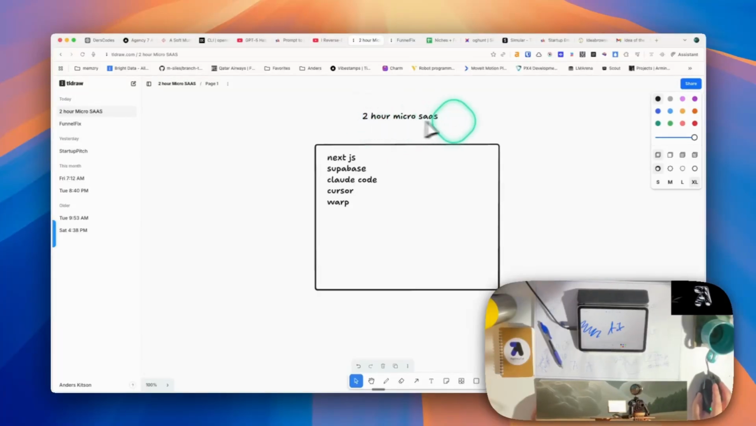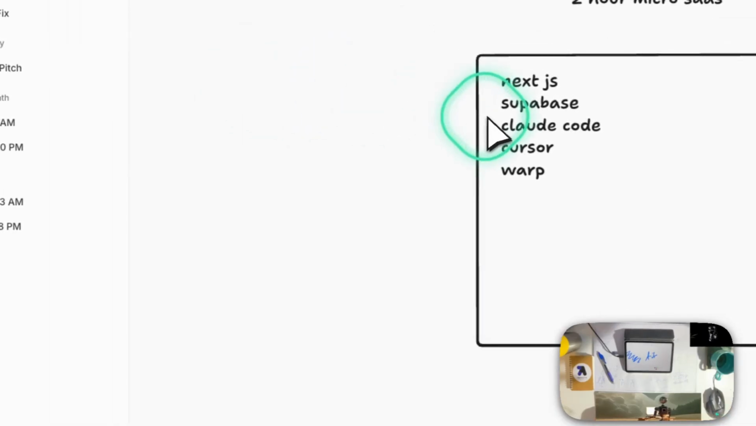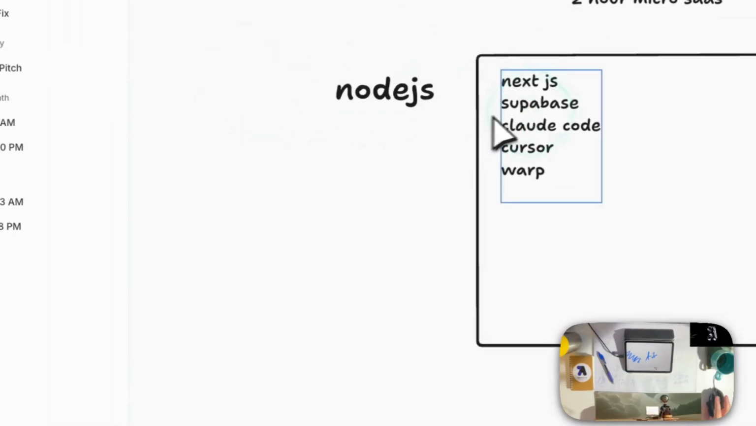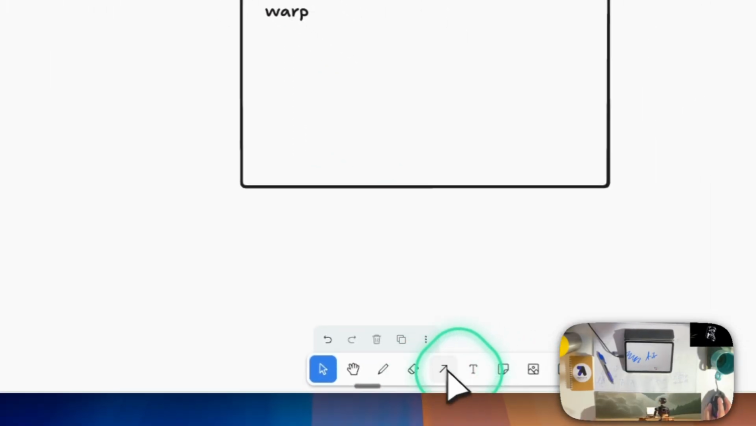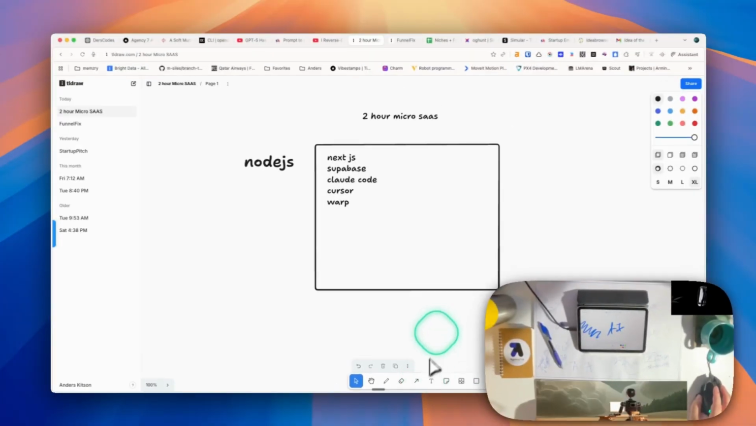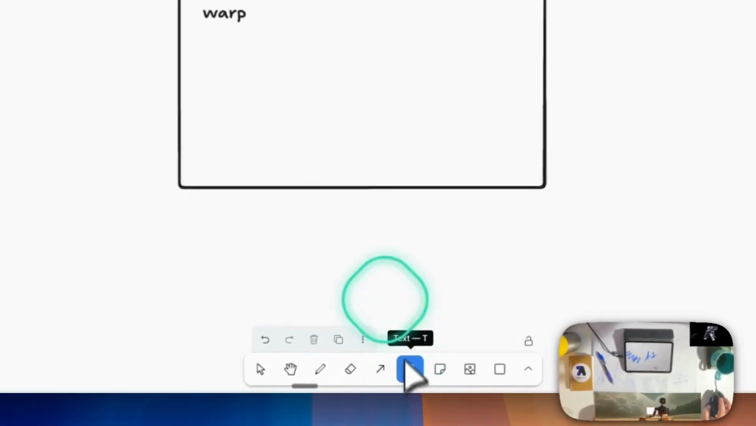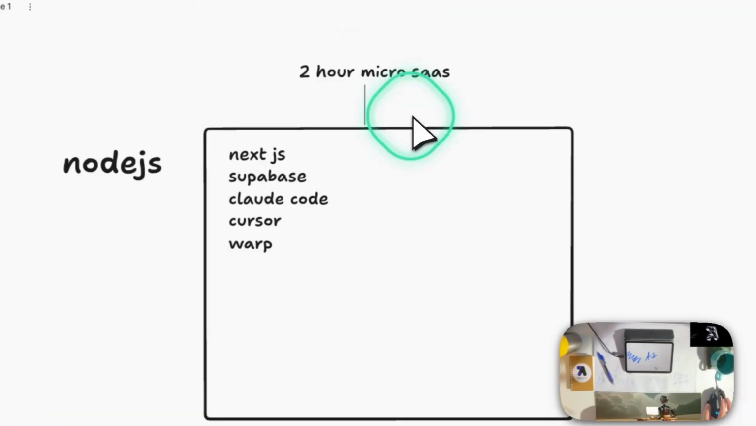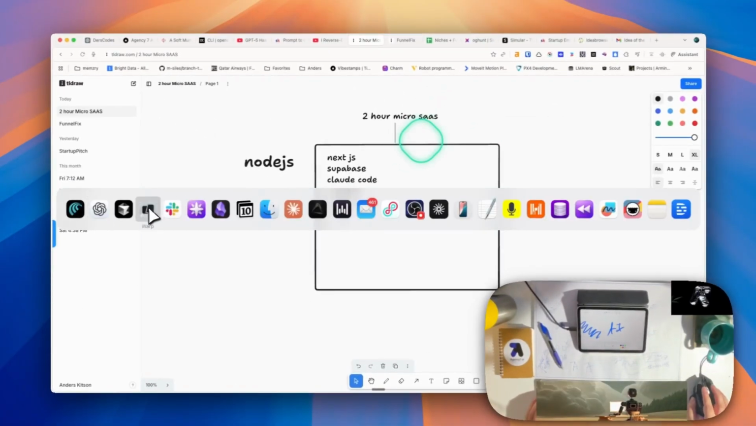So today we're building a 2-hour microSaaS with Next.js, Supabase, Claude Code, Cursor, and Warp. Some prerequisites that you're going to need are Node.js installed on your Mac or Windows, and I'll provide a resource for that. The microSaaS we're going to build, we're just going to determine one.